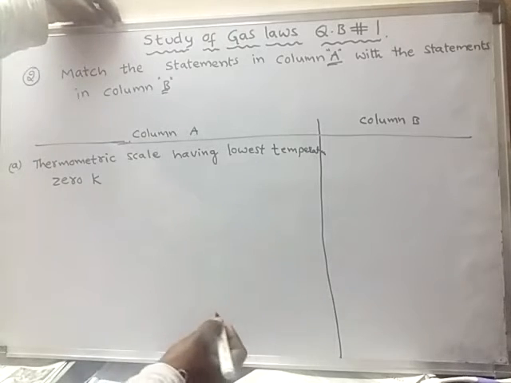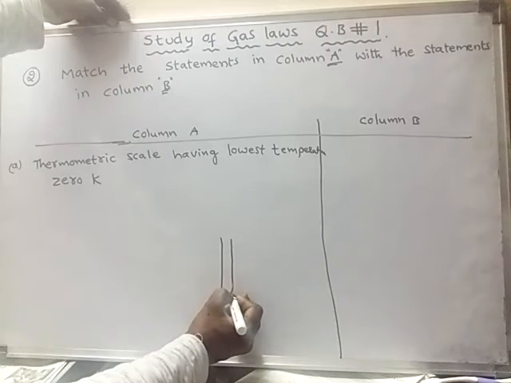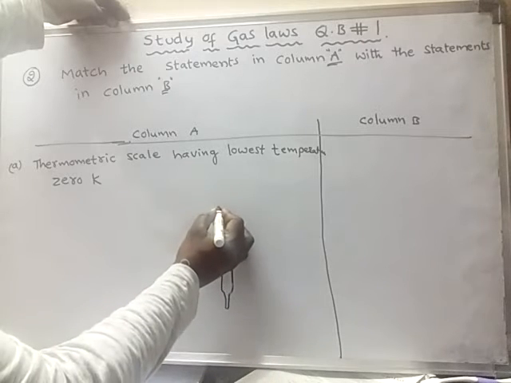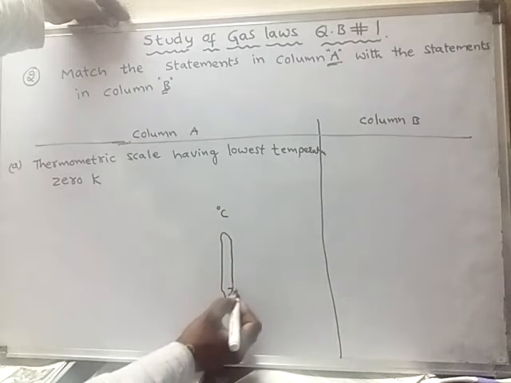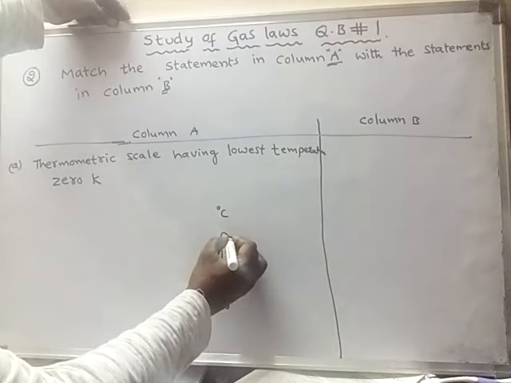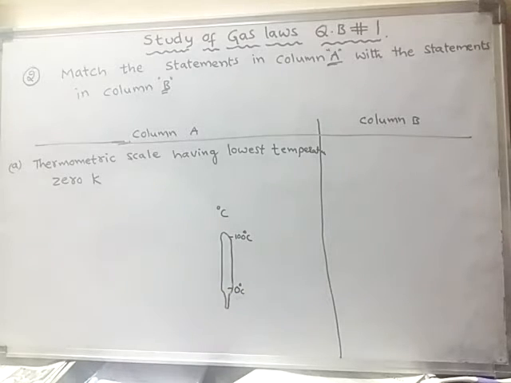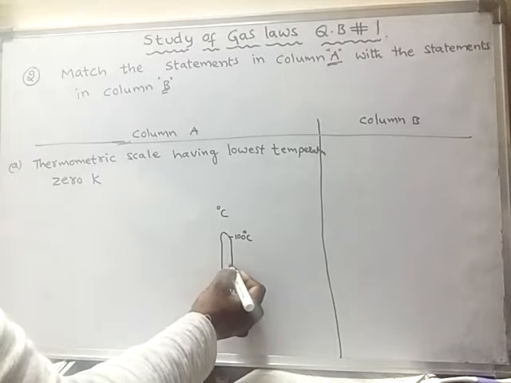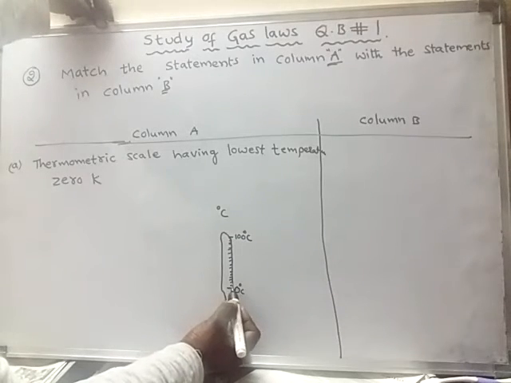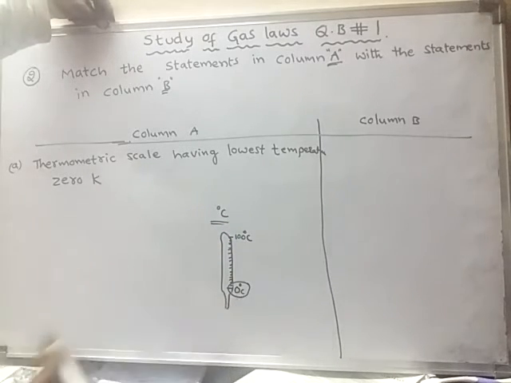So already we have learnt about different thermometers. Suppose if you see the degree centigrade thermometer, what is the lowest value? It will start from 0 degree centigrade and go up to 100 degree centigrade. There are 100 divisions. So what is the lowest value in the degree centigrade scale? It is 0 degree centigrade.